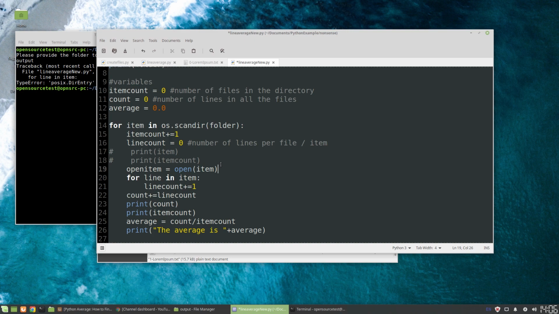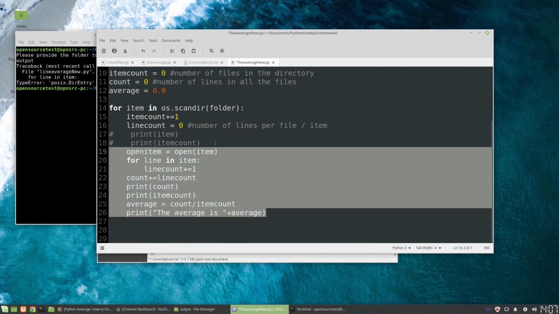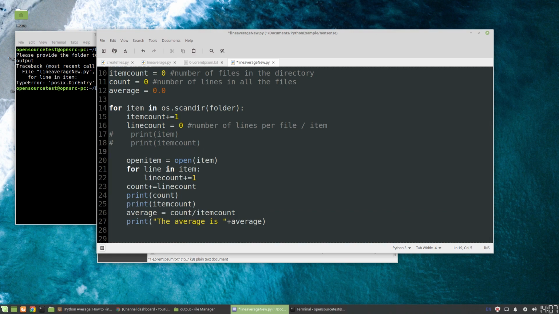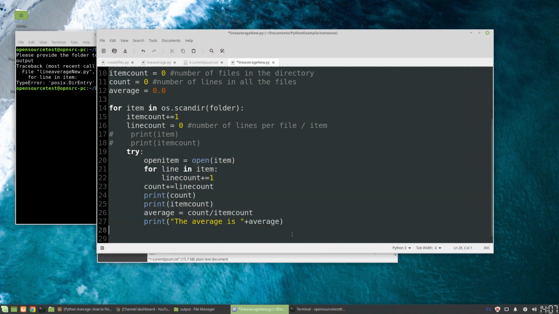But if you were creating something for other users, like a production tool, a best practice would be to create another line down and do a try. All of this gets tabbed over. And then we have an except.